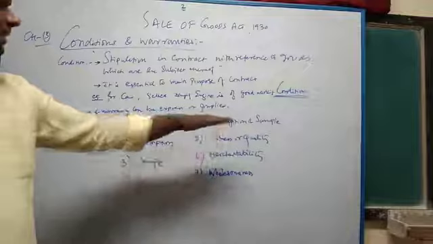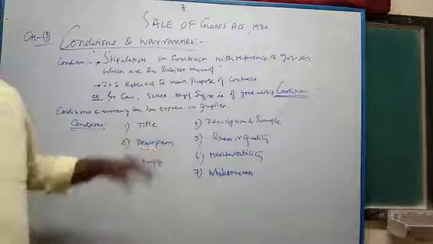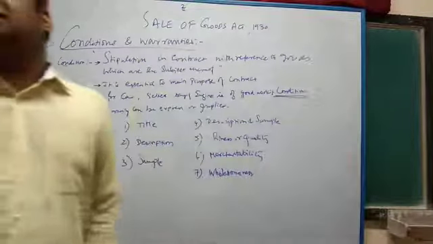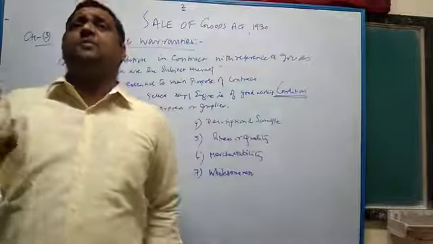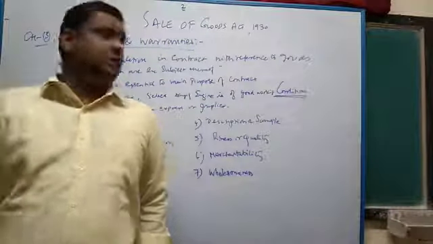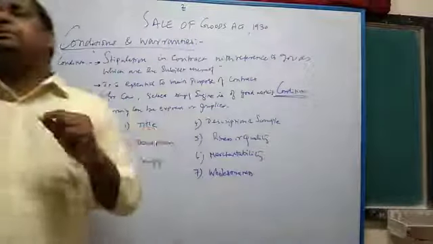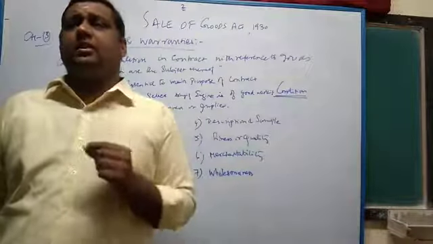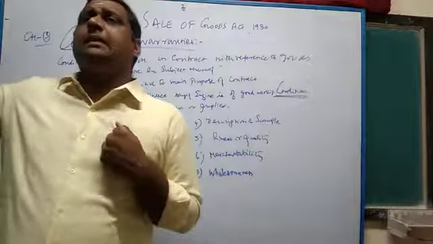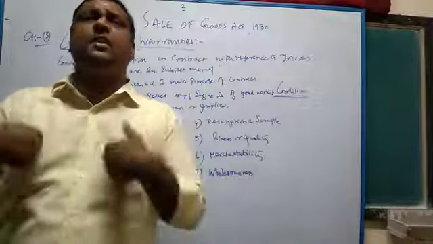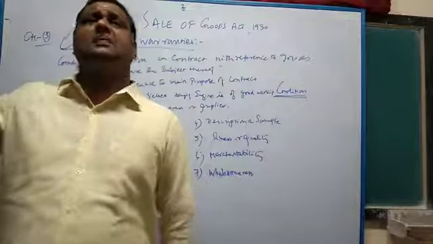Then description and sample, and ownership. The title of the person offering the goods for sale should be proper, genuine title. That is very, very important. First point, ownership of the product is a very important condition. I cannot be the owner of some other product. I have to be the owner of my own product. I cannot sell somebody's product.